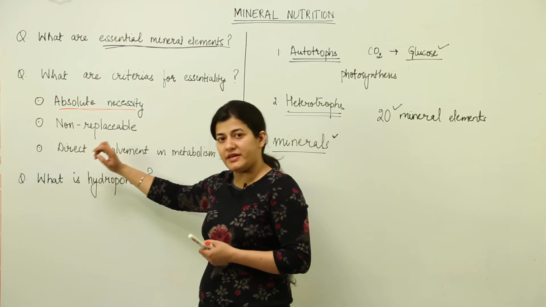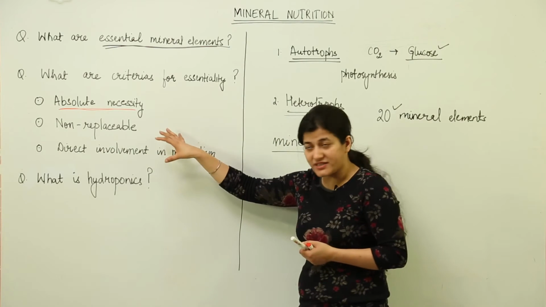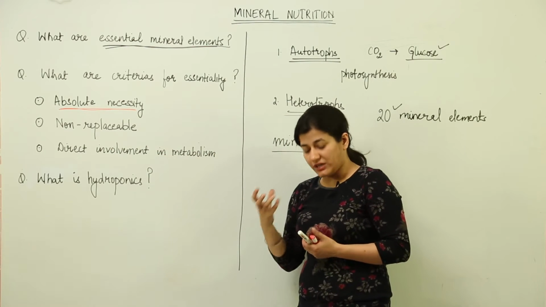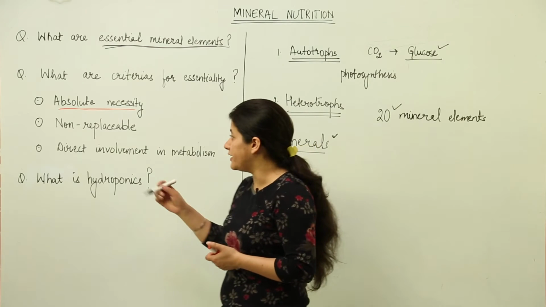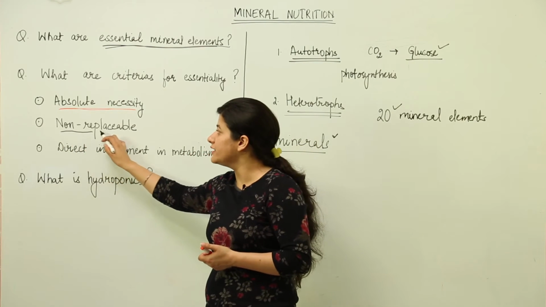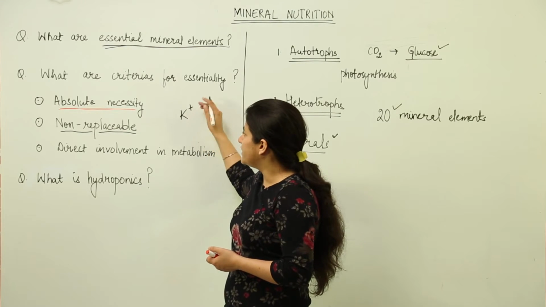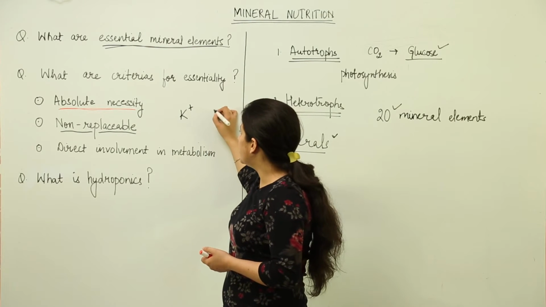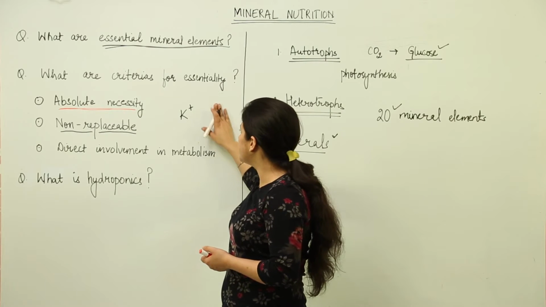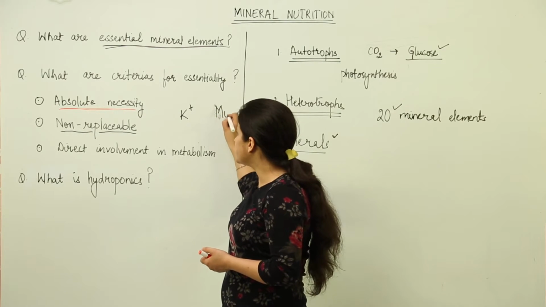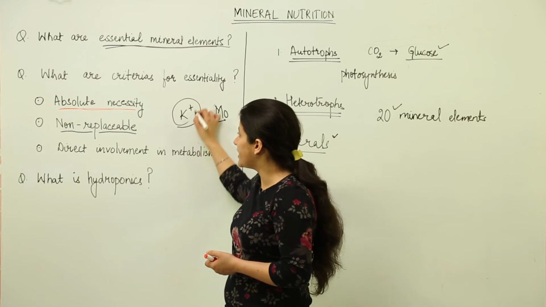Then it should be non-replaceable. The mineral element which is taken into consideration, whatever role it is playing, cannot be replaced by another element. If I am taking potassium, and some other element, let's consider boron or molybdenum, comes into the scene, molybdenum cannot perform the function which potassium has to do.